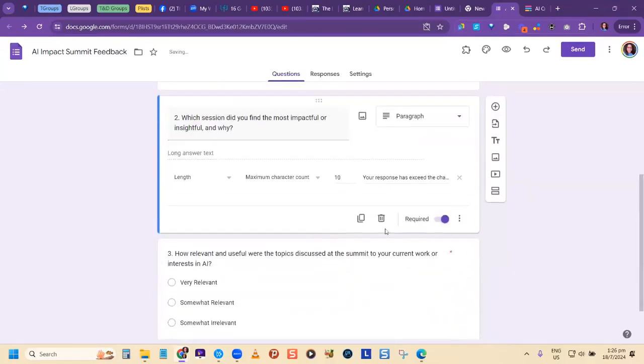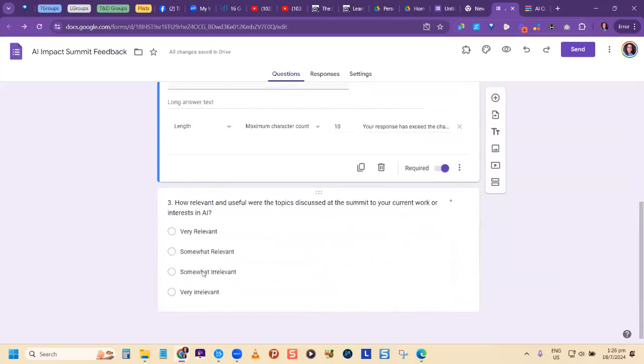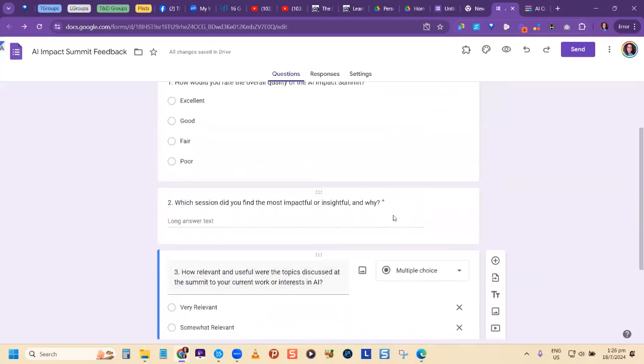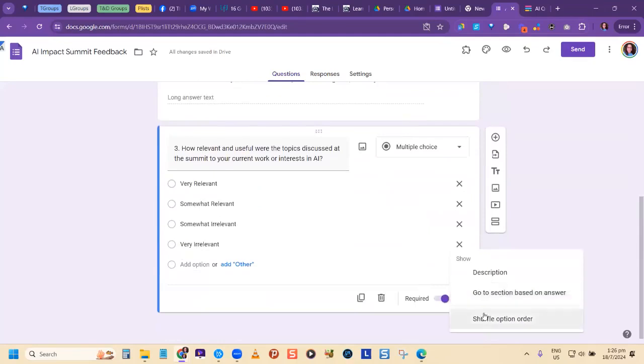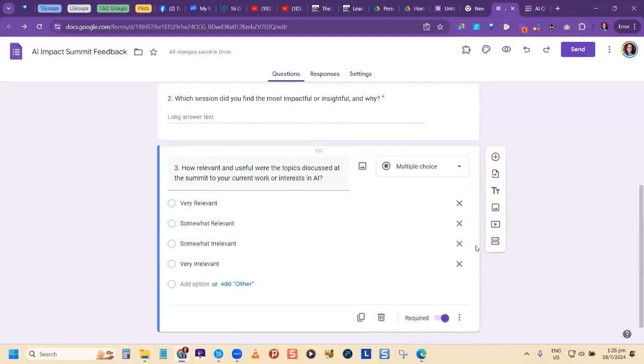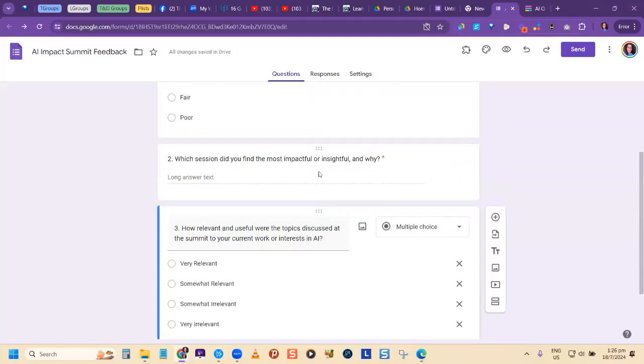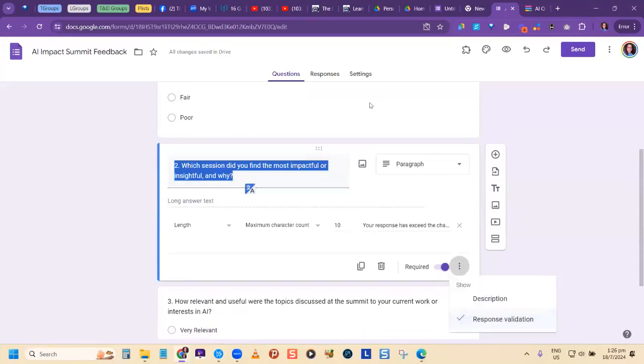Why doesn't it allow me to see a data validation, response validation for this one right here, for the multiple choices? Why don't I get that option when I click the three dots? Notice it says description, shuffle order. So shuffle order, whatever. Why doesn't it allow me to see, as I can right here, a response validation? Let me see who knows. They can only choose one choice. Yes, that's part of it. But say it in another way, Michelle.